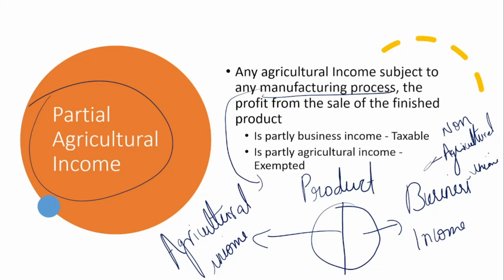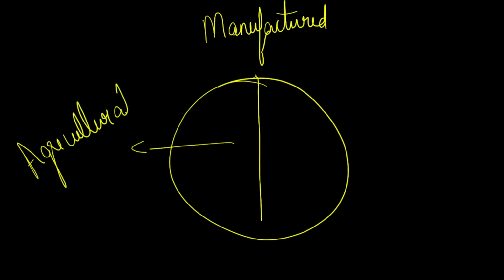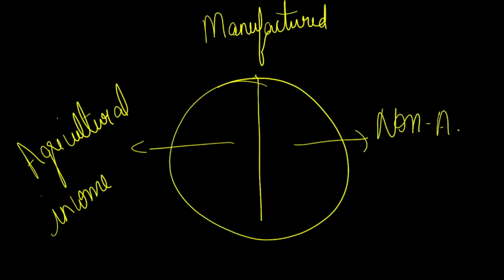As I told you, let me take a clear picture and explain it to you. You would have sold a product from manufacturing, so you have manufactured a product. In that, part of your product is agricultural income. It is partial agricultural income, and the other part is non-agricultural income.